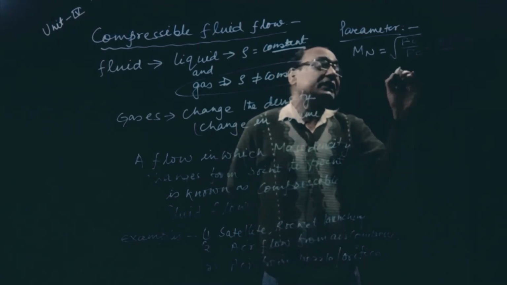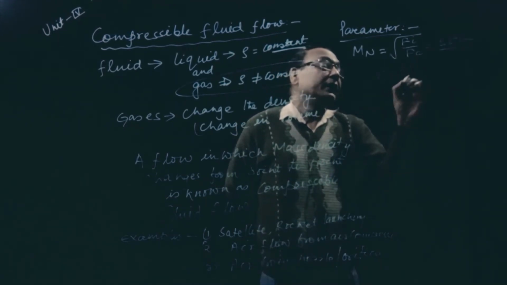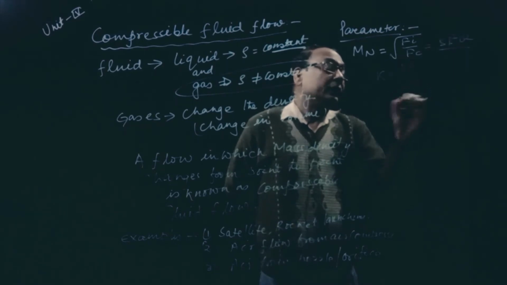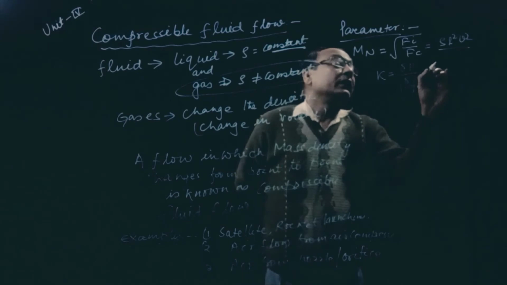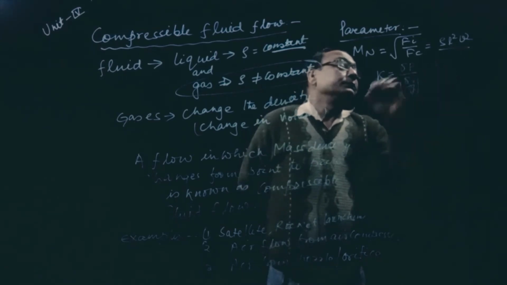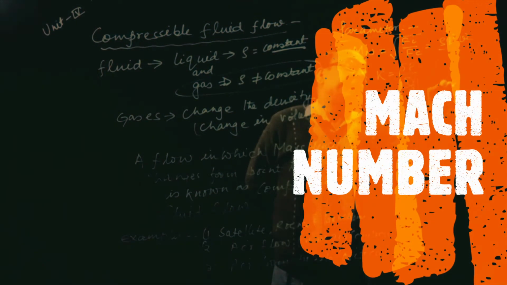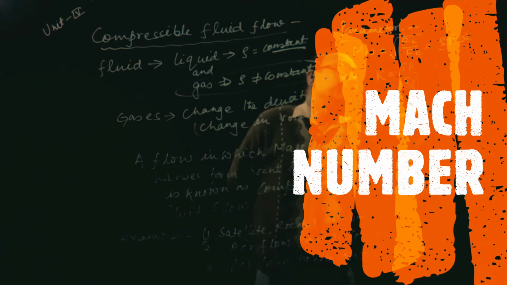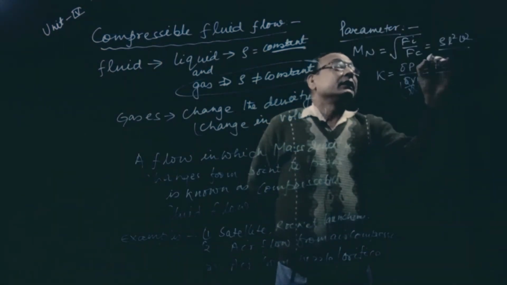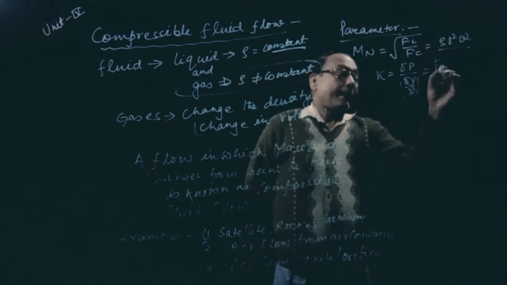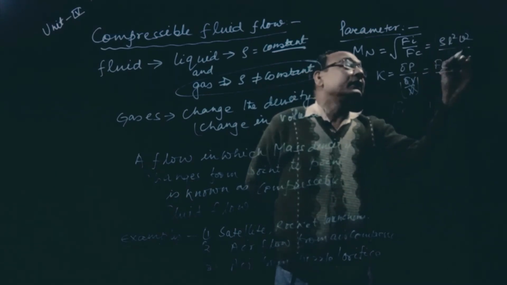Bulk modulus K is equal to dP by del V by V, which has no unit. This is nothing but compressive force by area. So Fc will be equal to L square into K.